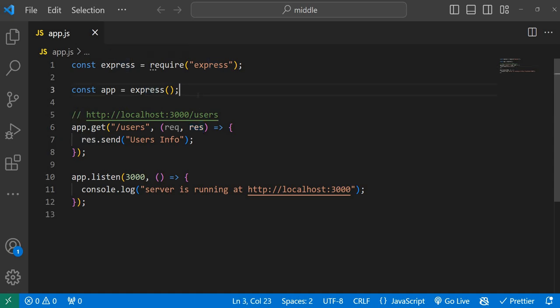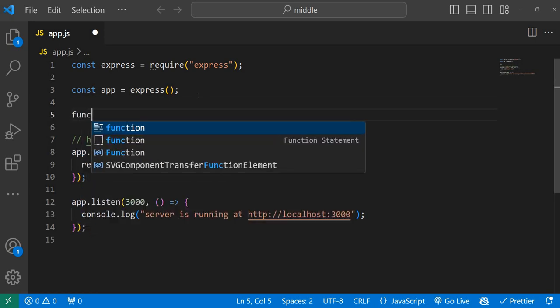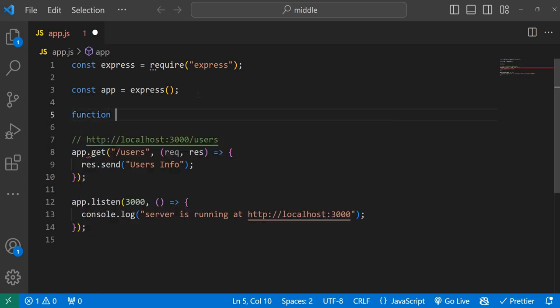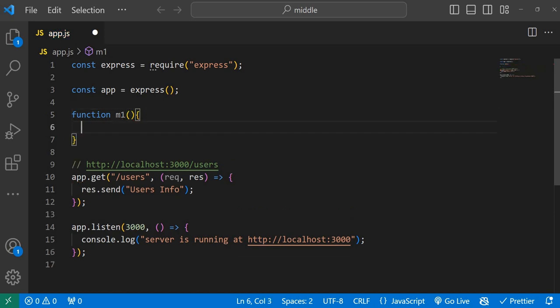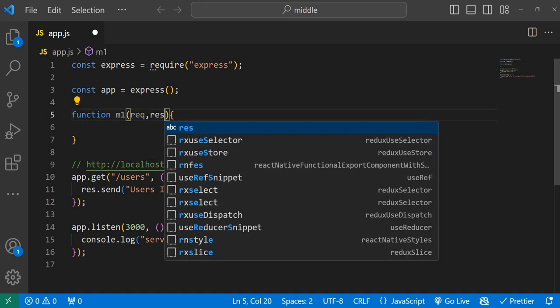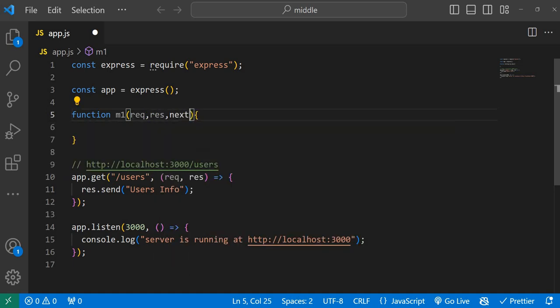So here I will write a simple function, and I'm just giving it the name m1. This function has access to request and response, and at the same time it has the capacity to invoke the next middleware function.